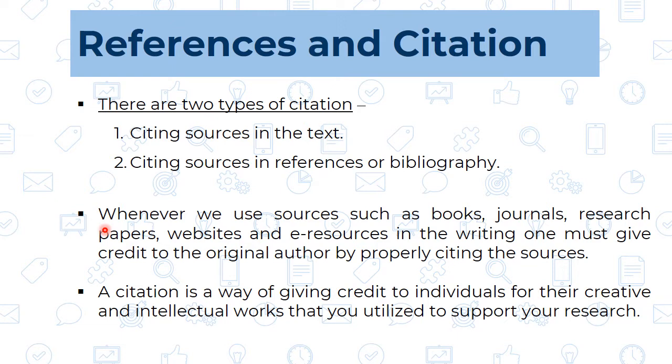Along with authenticity, it avoids plagiarism, meaning I have not stolen any material directly. I have just referred to the material, taken the idea from it, and whatever work I am doing is my original work. So, authenticity, no plagiarism, and credit to the original author are the purposes of citation.